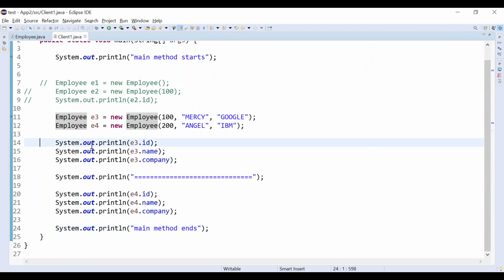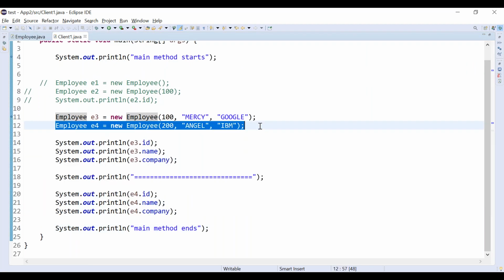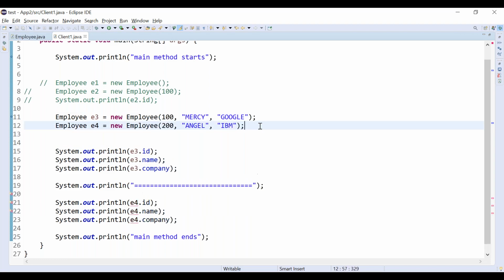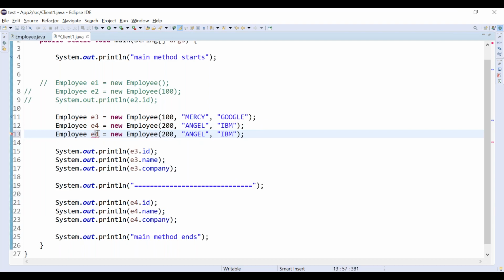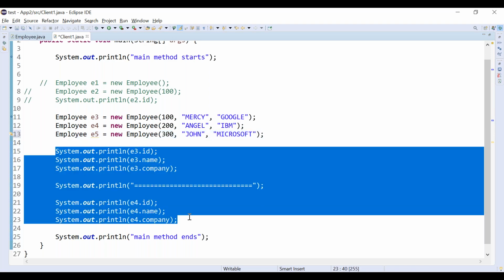I don't want to keep it like this. Again, if we want to create one more object, we need to print all three attributes again, right? Suppose we are creating one more object, e5, right? What are we going to do? We go with ID as 300, correct? Name as John and company as Microsoft, right? Now I don't want to keep repeating the code again and again.